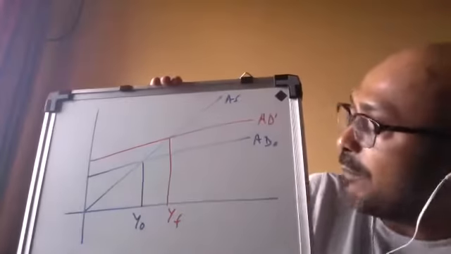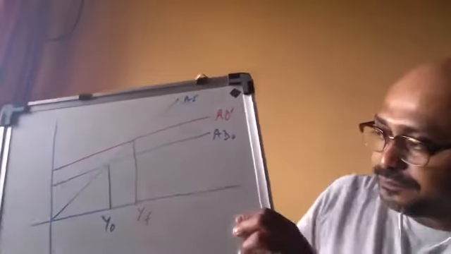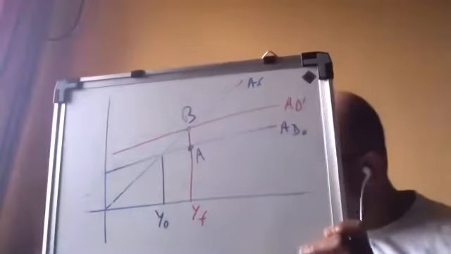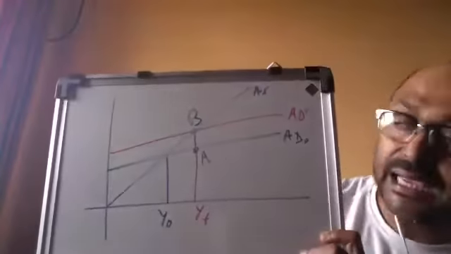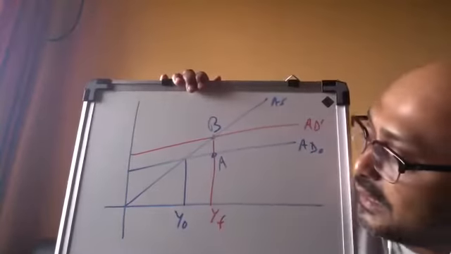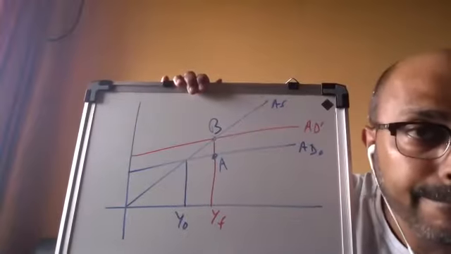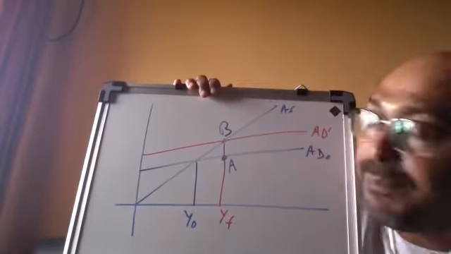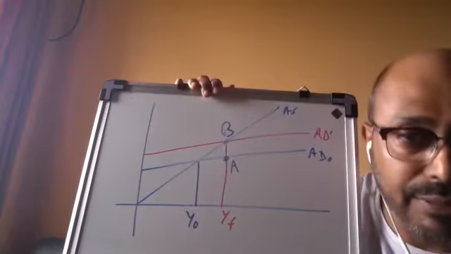Now at full employment level, your present demand is YFA, but YFB is needed to achieve full employment. I repeat, at YF, our present demand is YFA, and we need YFB to reach full employment.